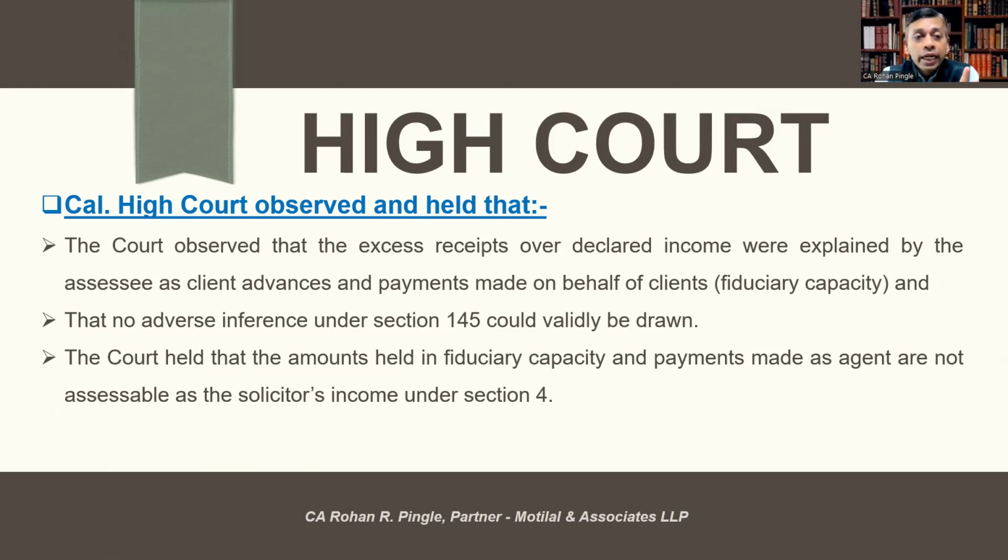the excess receipts over declared income were explained by the assessee as client advances and payments made on behalf of the clients, that is, in a fiduciary capacity. Means whatever excess receipts over the declared income were completely and properly explained by the assessee as advances and payments made on behalf of clients in a fiduciary capacity, and that no adverse inference under section 145 could validly be drawn. The court held that amounts held in a fiduciary capacity and payments made purely as agent are not assessable as the assessee's income, in this case the solicitor's income under section 4. So it is in favor of the assessee.